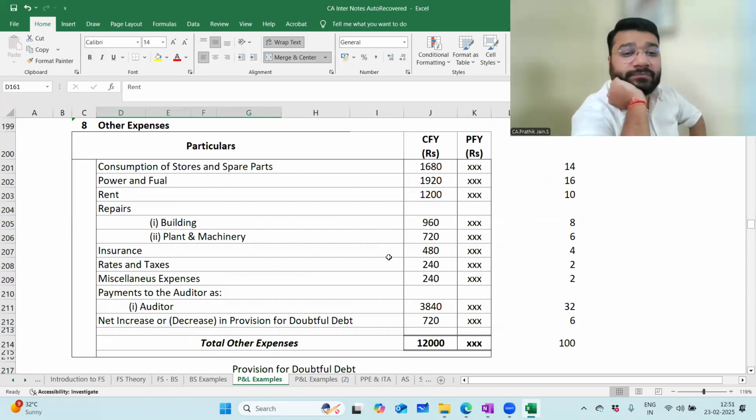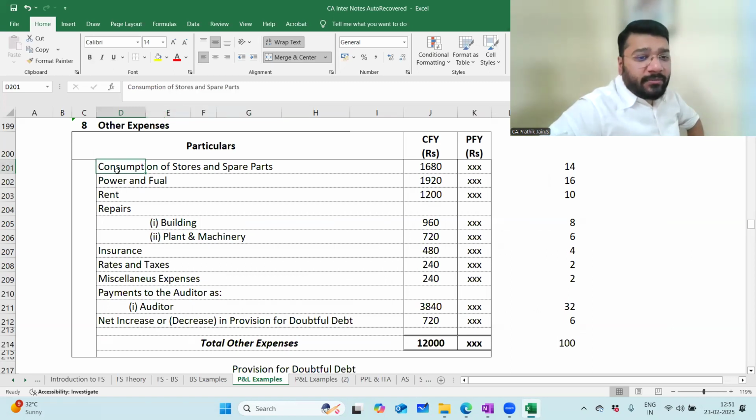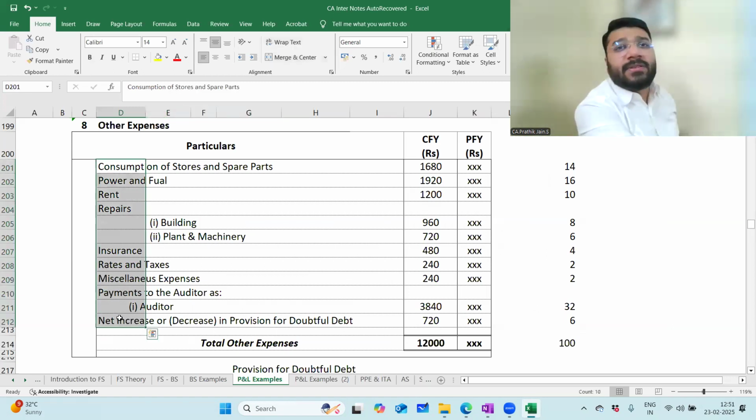Done? You may have a doubt, sir, can I change the order? You can change the order for other expenses, no problem. In the exam, it is allowed to be changed.